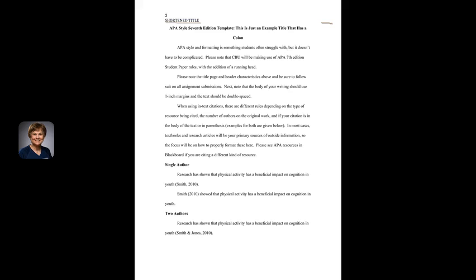In this example, as we get down to here, you can see examples of how to do in-text citations. Here's one for one author where you include the author's last name, comma, and the year. Or you can write it within the sentence itself. And here's an example for using two authors. Again, in-text citations.